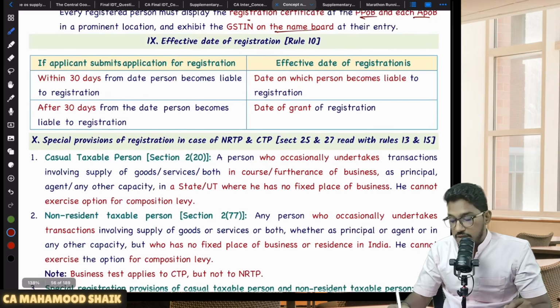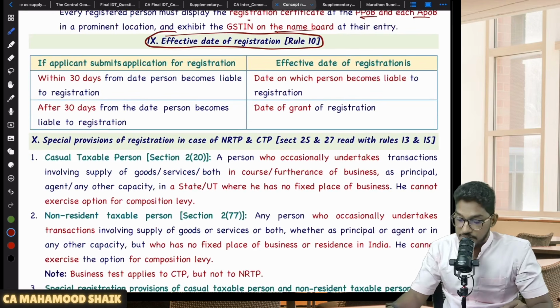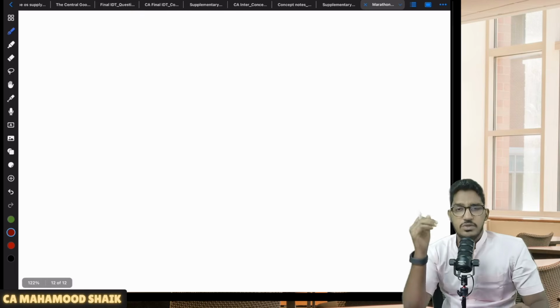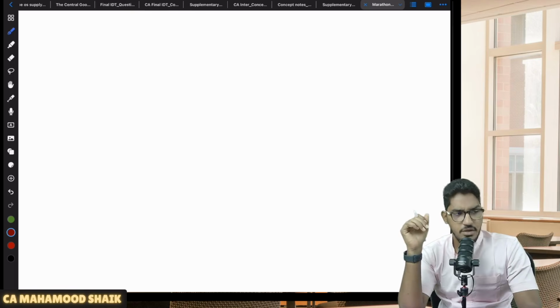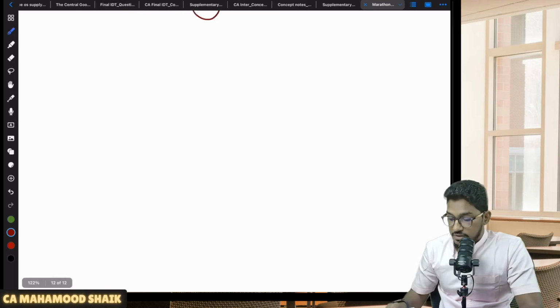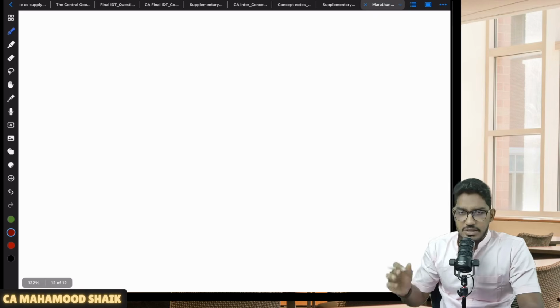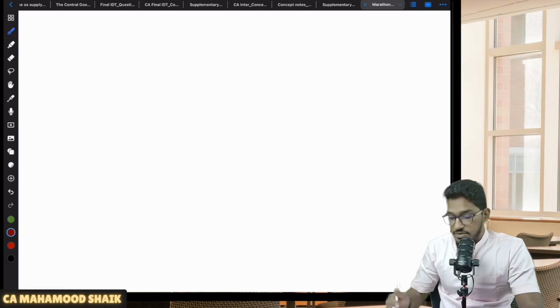Now the most important part here is the effective date of registration. Sir, what will be the effective date of registration? This is very important because it will have a connection with various other chapters. Let us try to understand what is the effective date of registration.